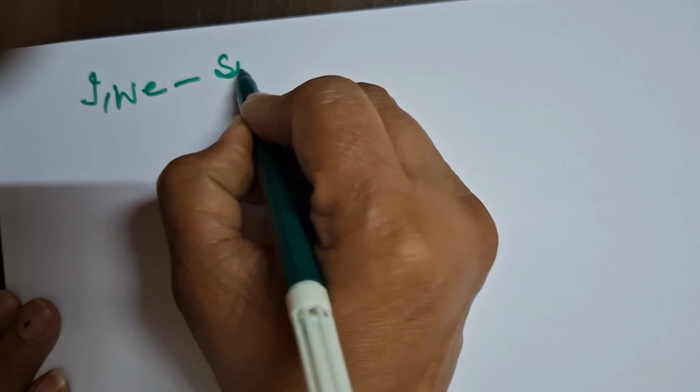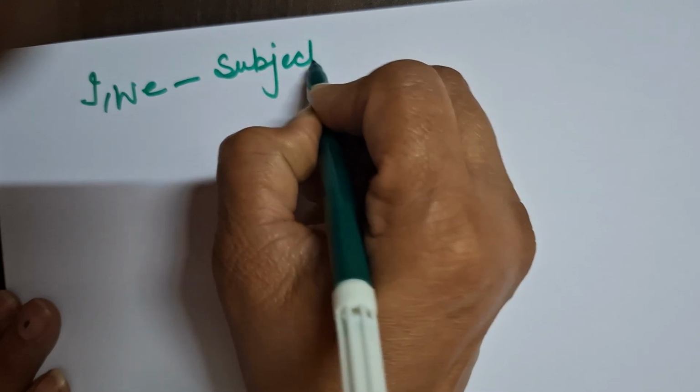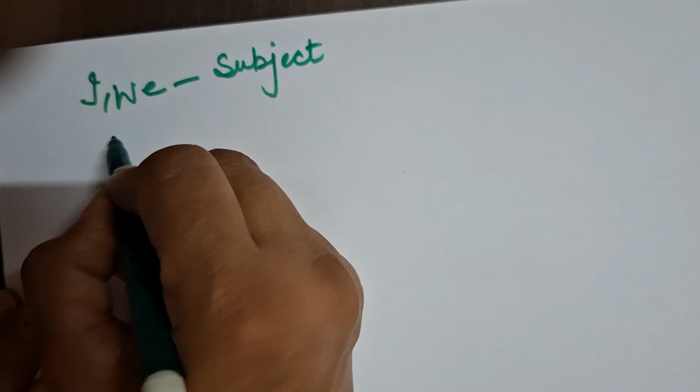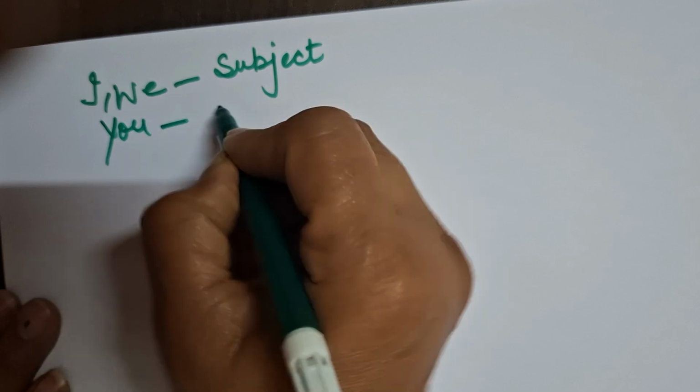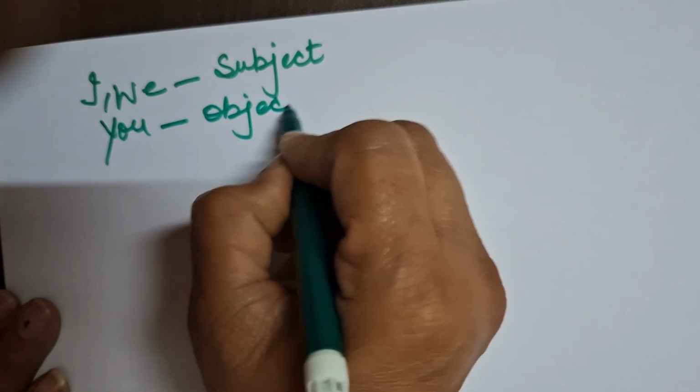The second rule I want to teach you is, the first we have done with this SON. I hope that is clear to you. Now, I and we change according to subject, right? You is changing according to object.